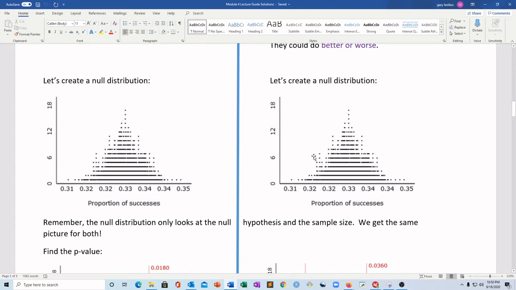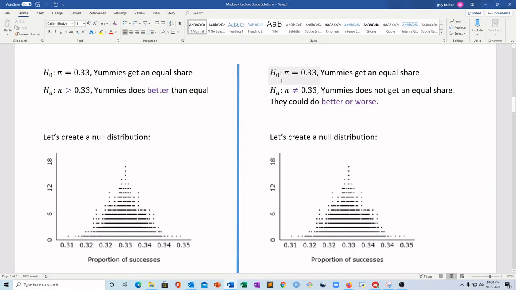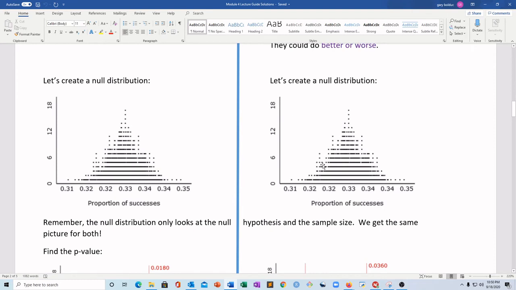And what's going on here? They look the same. Well, remember, how do we get this null distribution, this chance model? We tell the computer, this is my null hypothesis. Look, it's the same for both. Then we tell the computer the sample size. It's the same thing for both. We're not changing anything about the sample or the statistic. So they have the same null distribution.